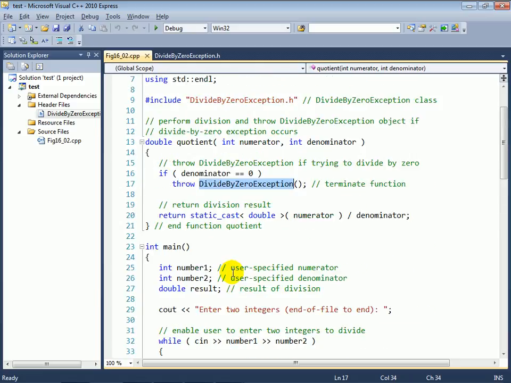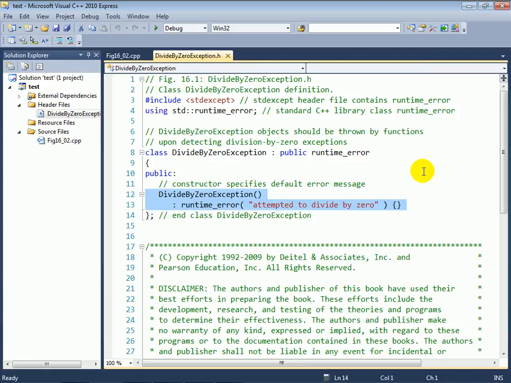Now, let's take a look at the definition of the DivideByZeroException class. Here is a separate header file where we've defined that. Our class inherits publicly from a standard library class called runtime_error, which is a generic exception class that represents the concept that something went wrong at execution time. Built into that class is a data member of type string where you can store an error message, and also a member function called what that allows the catch handler to access the exception object and get the error message out of it. In our case, the error message is, of course, attempted to divide by zero.